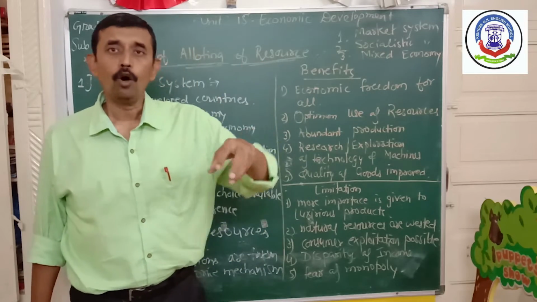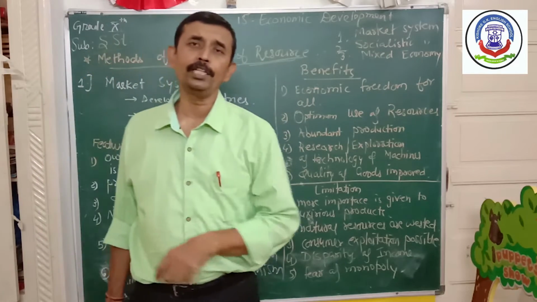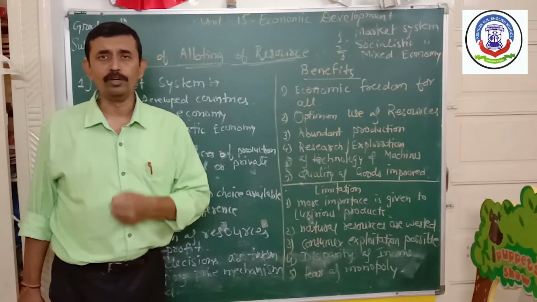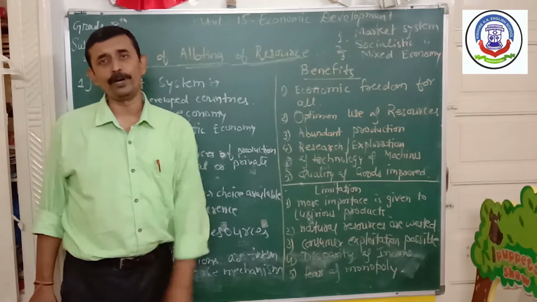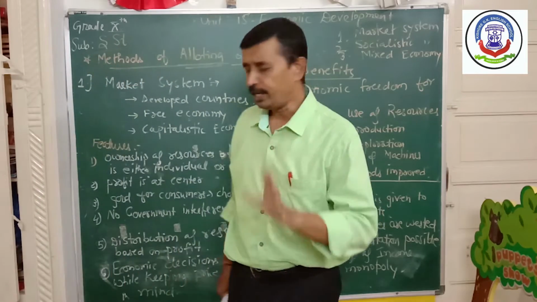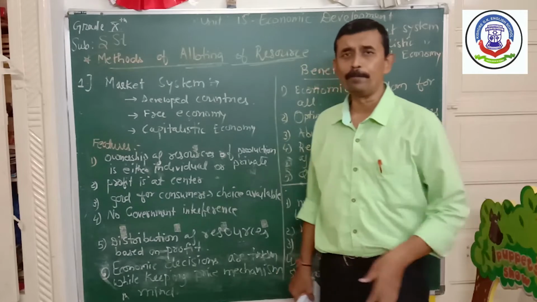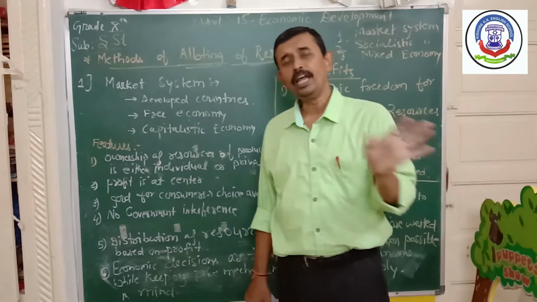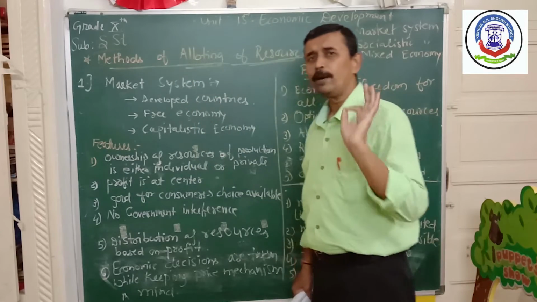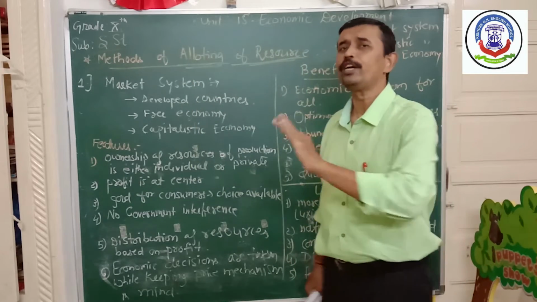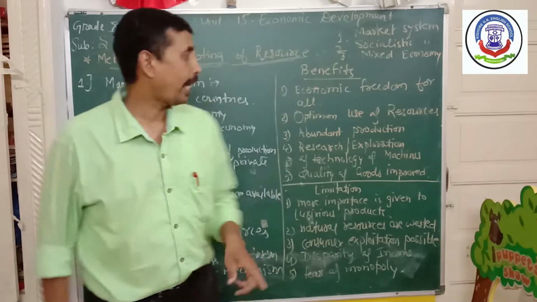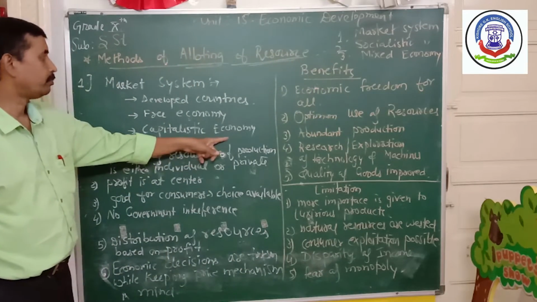All investment is made by private people only. The people of the country own all types of industries. The entire investment is made by one individual person or a group of persons, but government never interferes in that type of economy. It is completely free. So it is called free economy also, and it is also called capitalistic economy.